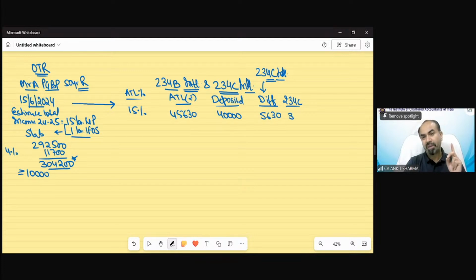The rate of interest under section 234C is 3% on the shortfall. It's not per month, it's not per annum, it's a fixed 3%. So technically, the 234C interest in this case would be 169 rupees.